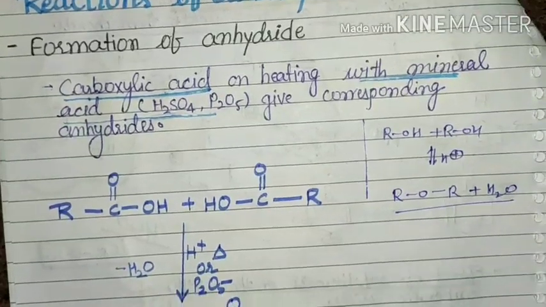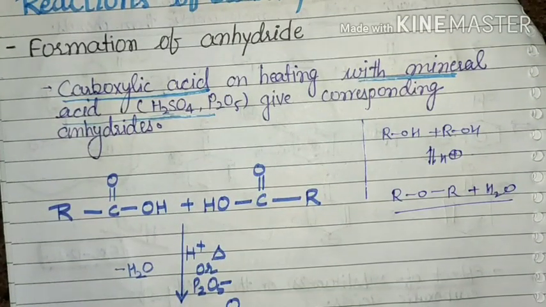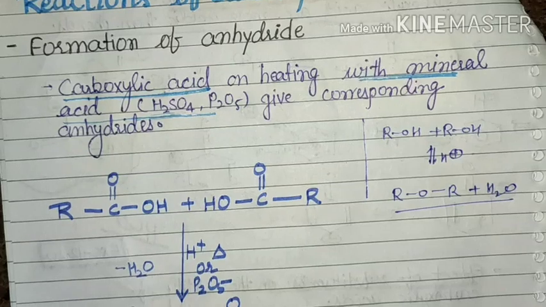Similarly, two molecules of carboxylic acid combine to give the anhydride.